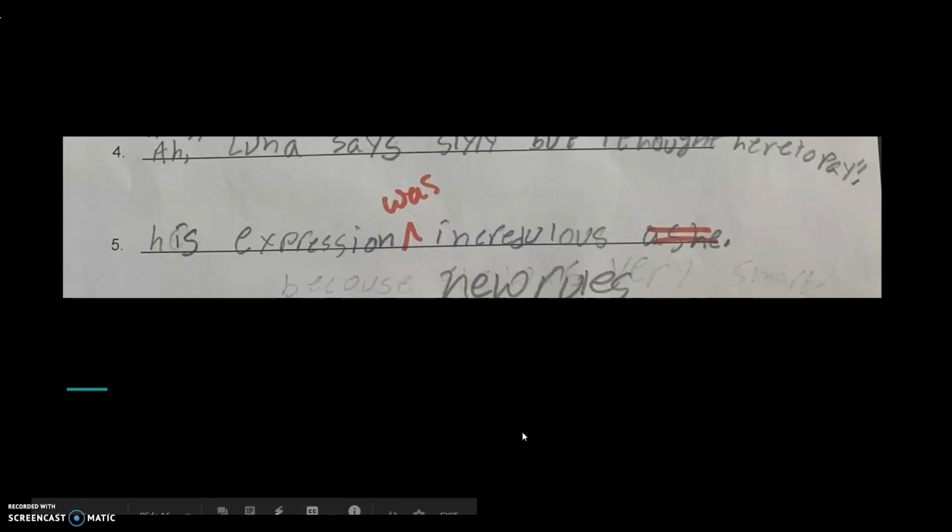Here's another one. His expression was incredulous as he. So we took out this part and we added was, because incredulous needs to describe a noun or a person, and it does. He was incredulous, so this is correct, but we needed to link these two with a verb. Otherwise, we would have pronoun, noun, adjective with no action in the sentence. So we always need to make sure that we're having an action somewhere. We have a person, we have a description, we have a noun, but we need an action always. So we need a verb right here.